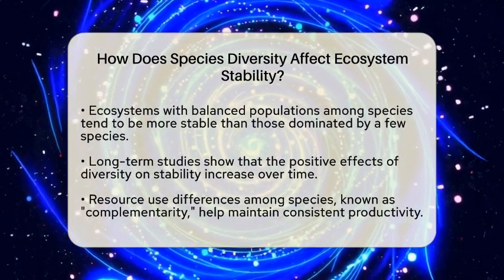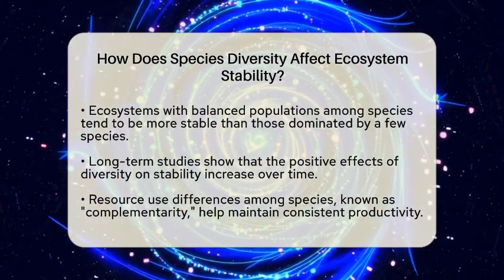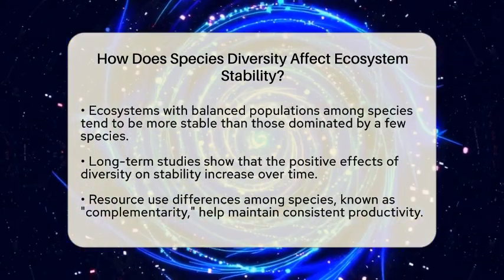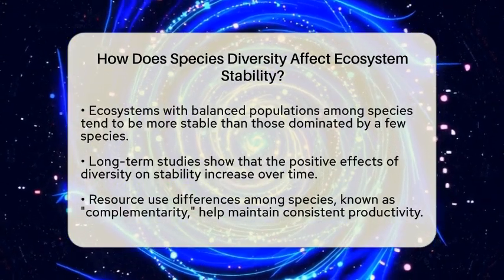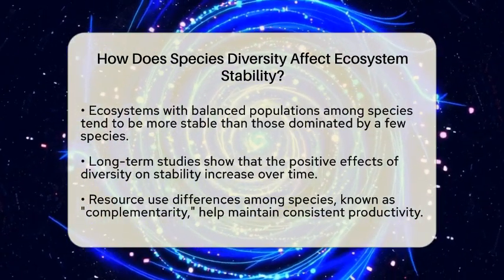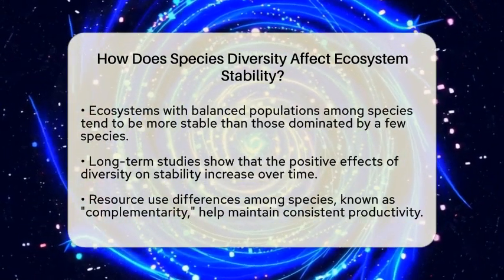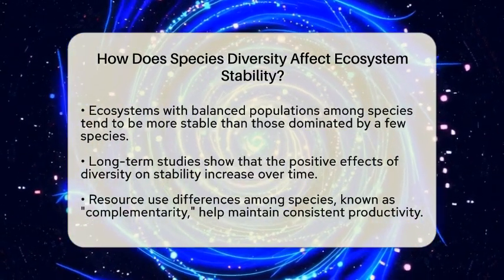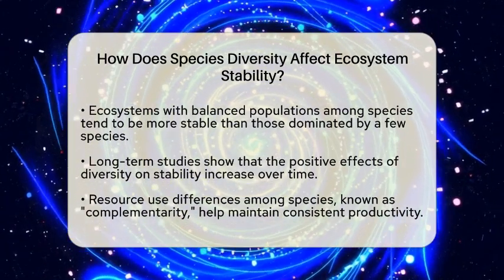Ecosystems where biomass or the number of individuals is spread out evenly among species tend to be more stable than those dominated by just a few. If one species takes over, the whole system becomes more vulnerable to threats that target that species. Balanced communities avoid putting all their eggs in one basket, so to speak.